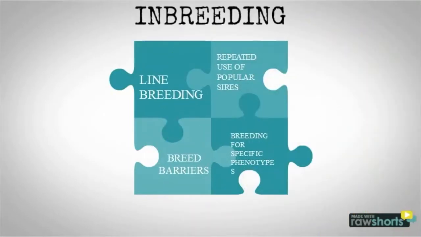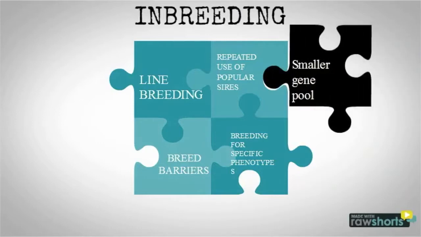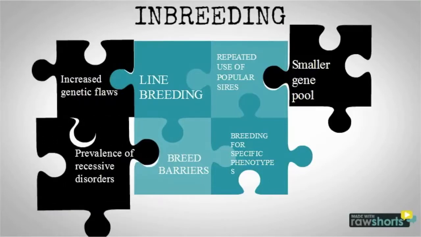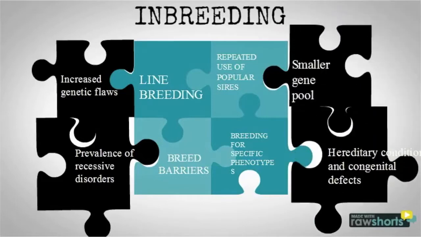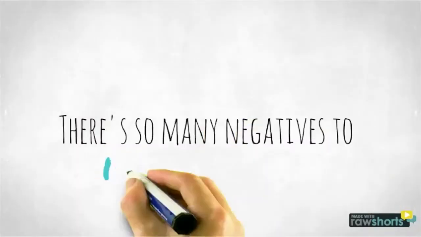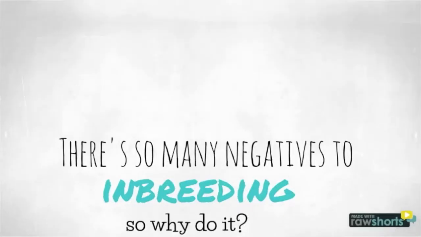Therefore, inbreeding is majorly detrimental, as through the repeated use of sires, breeding for specific phenotypes, breed barriers and line breeding, a smaller and more uniform gene pool results, which increases the percentage of genetic flaws and inheritance of recessive disorders due to occurrence of homologous traits that cause disease and exaggerated characteristics until they are detrimental to the progeny. Clearly, inbreeding is a negative practice for the evolution and survival of a species, so why is it performed then?